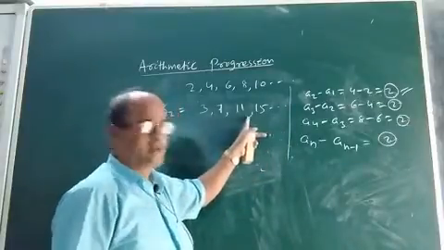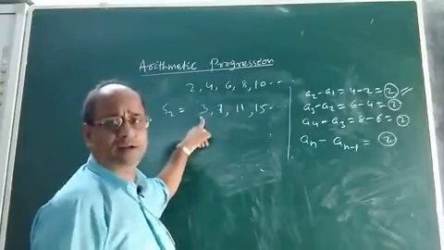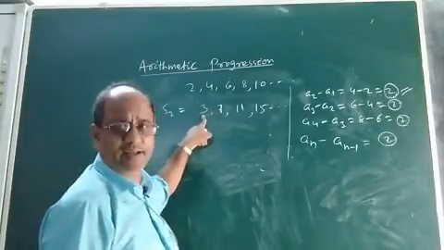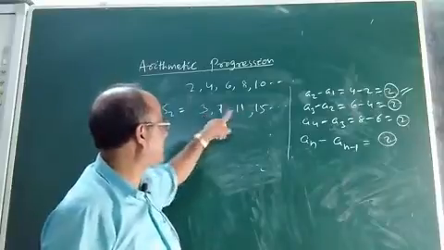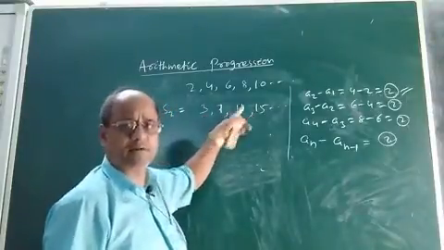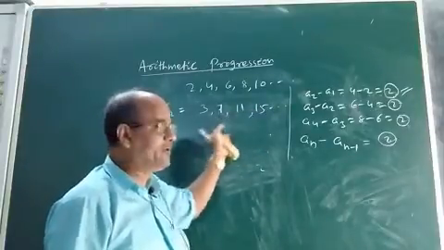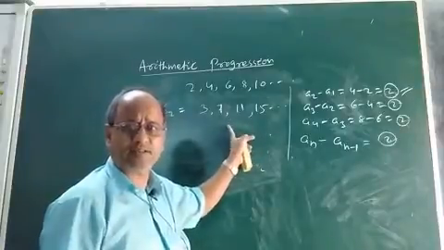Now, if you look minutely, see the difference between the second term and first term: 7 minus 3, it will be 4. Third term minus second term will again be 4. Fourth term minus third term will again be 4. That means the difference between each two terms present in this sequence is the same.